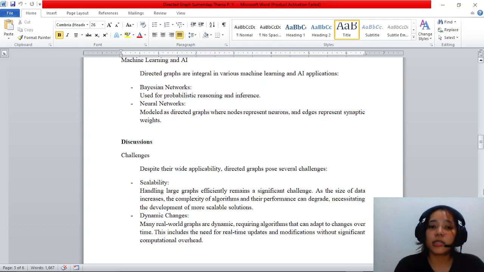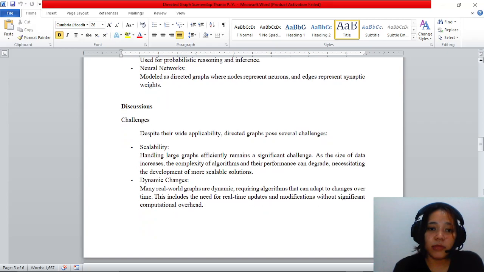For the challenges, despite their wide applicability, directed graphs pose several challenges, such as scalability. Handling large graphs efficiently remains a significant challenge. As the size of data increases, the complexity of algorithms grows and their performance can degrade, necessitating the development of more scalable solutions.